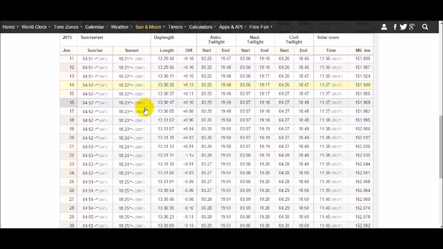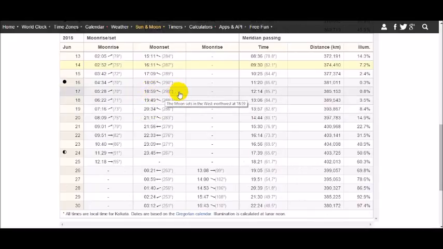Let's move ahead with June 17. On June 17, the sunset is at 6:23 p.m. and the moonset is at 6:59 p.m. So June 17 is the first day of this lunar month, of this lunar cycle, in which it is theoretically possible to sight the moon for the first time. June 16, it's not possible. June 17, it's theoretically possible to sight the moon. Why?